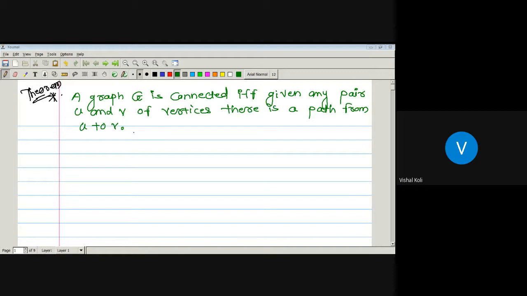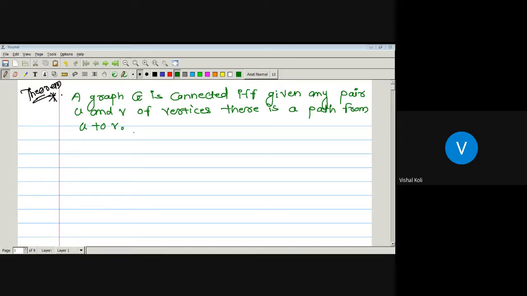Okay, so what is the theorem? It says that any graph G is a connected graph if and only if given any pair u and v of vertices, there is a path from u to v. First, we have to take graph G as connected, and then prove that if we take any two vertices of that graph, then there is a path from vertex u to vertex v. And we know what is a path. A path is nothing but an open walk in which no vertex is repeated.